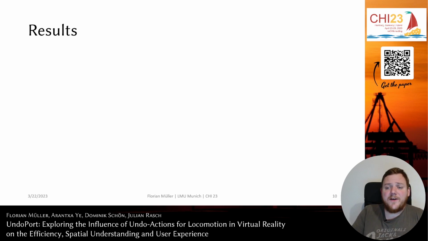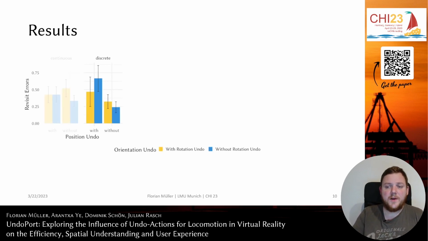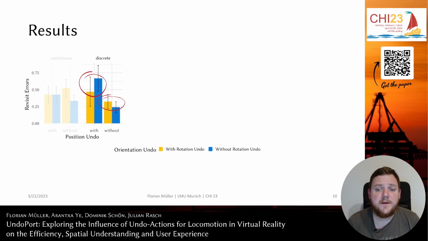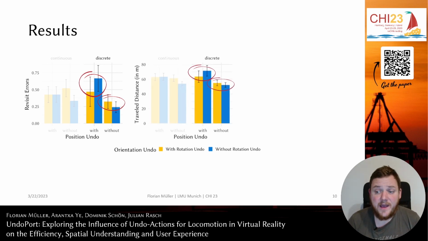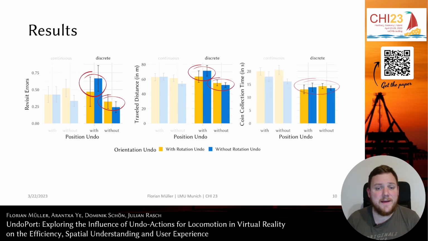So, one of the things we found is that with position undo, people made more mistakes. So they more often went into corridors that they had visited before. This is also reflected by a higher traveled distance. However, if we look at the coin collection time, so the time that participants needed from one coin to the next coin, and this is actually the time including the errors that they made, we basically see no difference. Which means that our participants were traveling faster with position undo available, but made more mistakes.